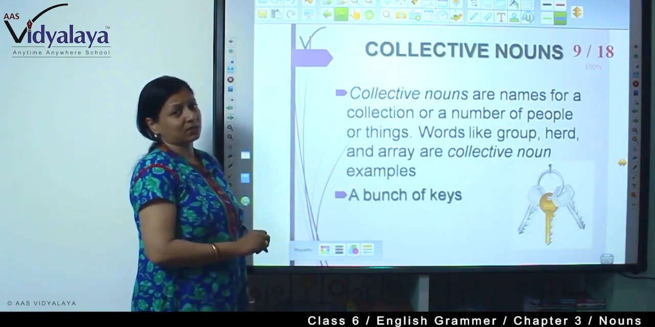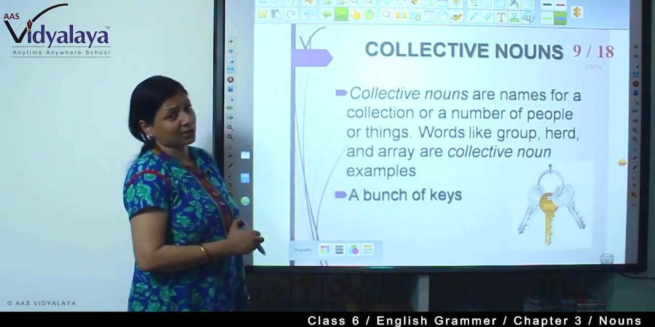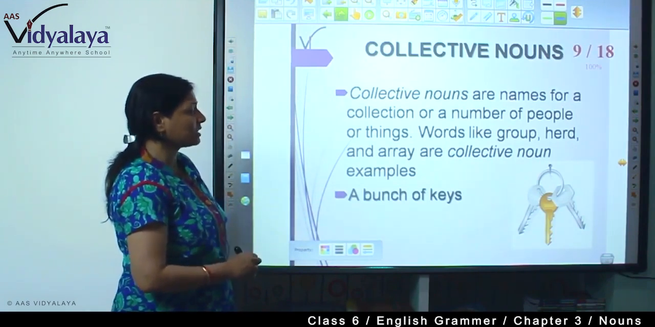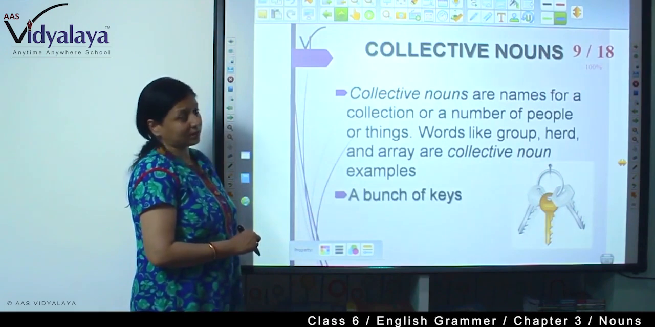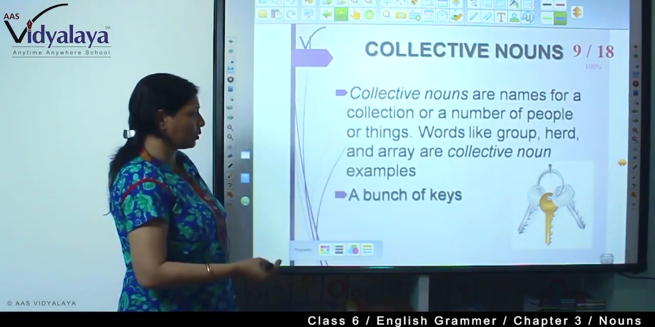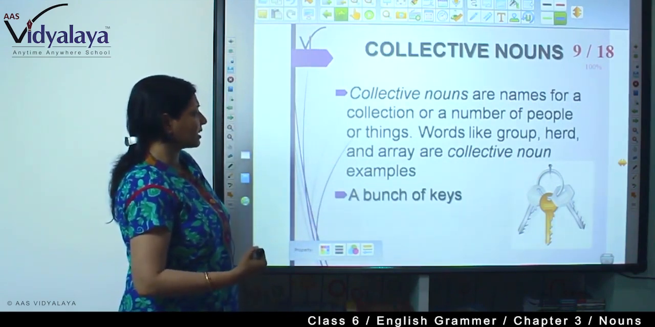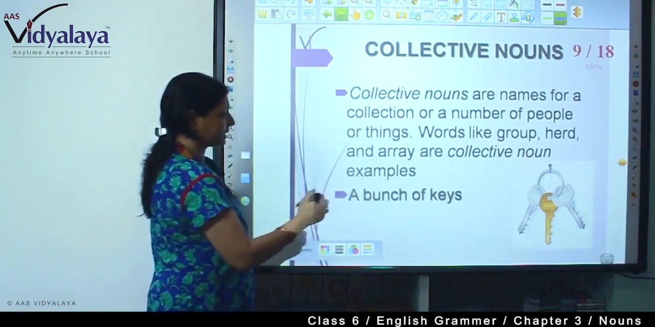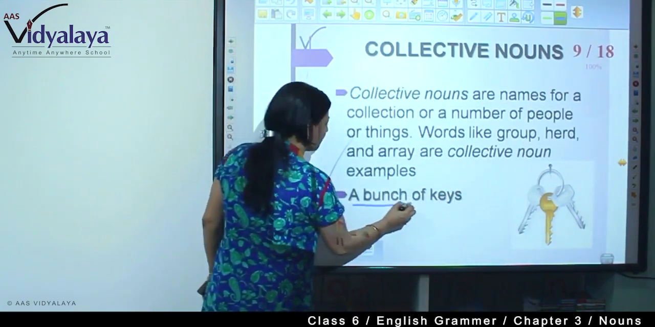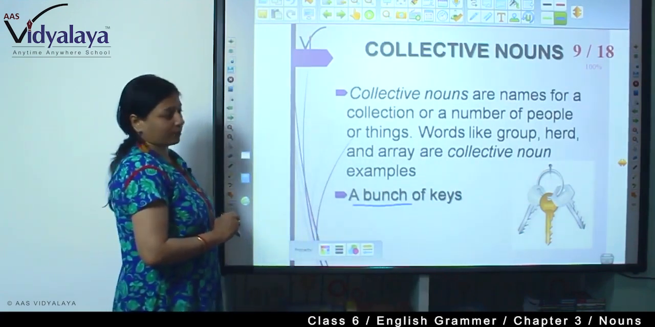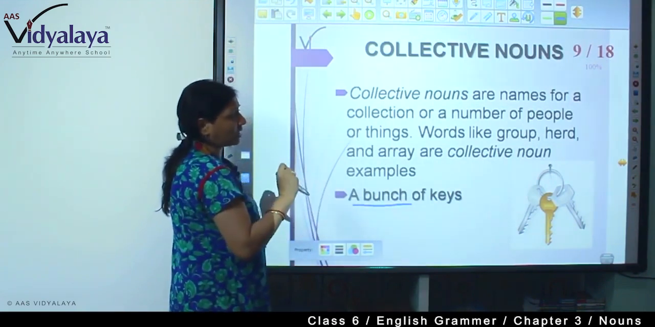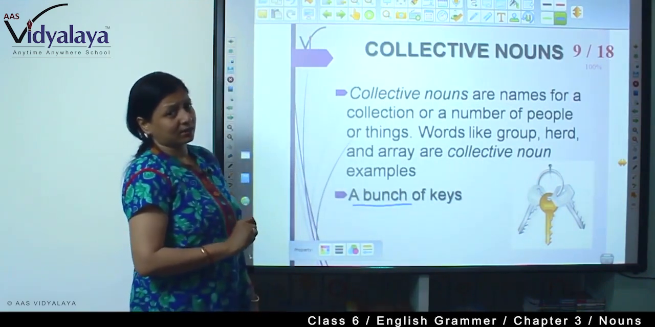See, now the third part, collective noun. This is also a type of common noun. Collective nouns are names for a collection or a number of people or things. Words like group, herd, array are collective nouns. For example, see, there are 3 keys, but they are together. So we are writing a bunch of keys. So collective nouns are names for a collection or a number of people or things.